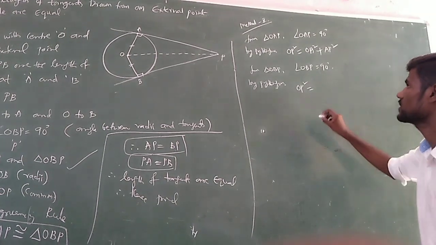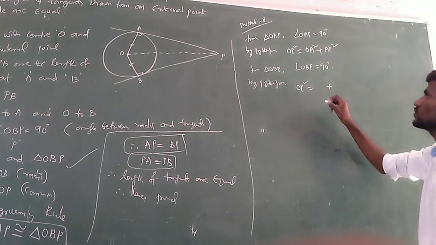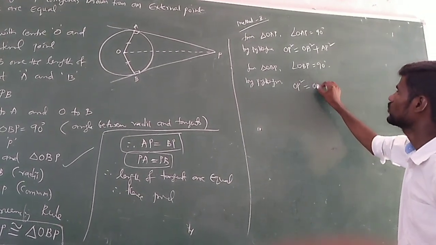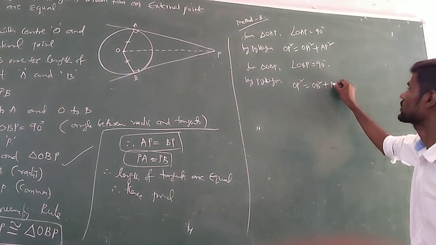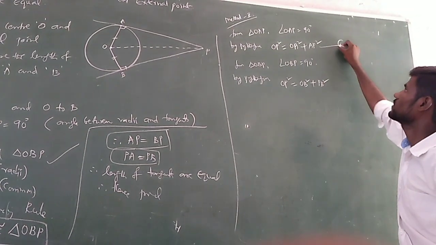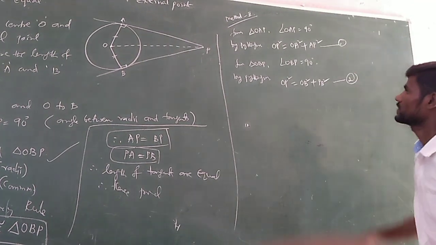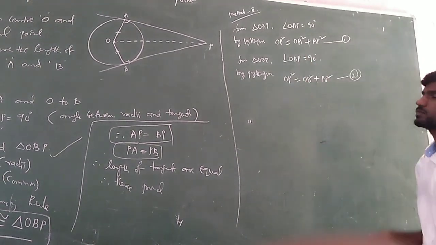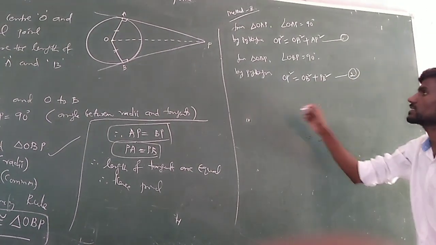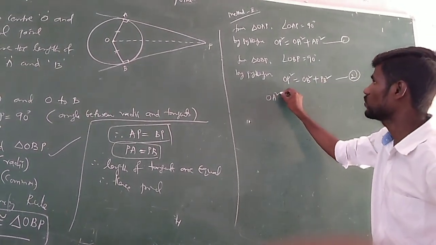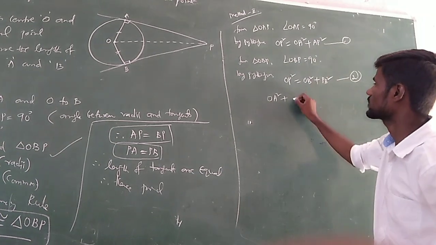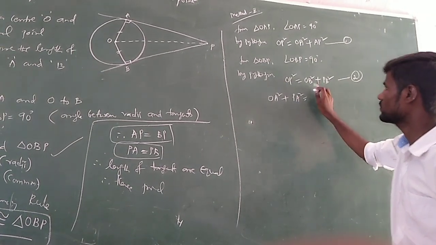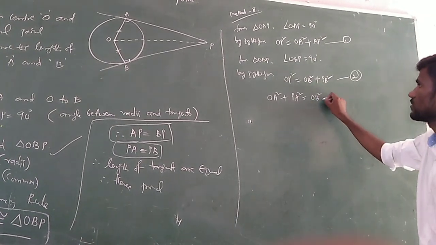OP squared equals the sum of the squares of the remaining two sides, OB squared and PB squared. Taking them as equation 1 and equation 2, the left side is the same, OP squared. Then automatically the right side parts are also equal: OA squared plus PA squared is equal to OB squared plus PB squared.